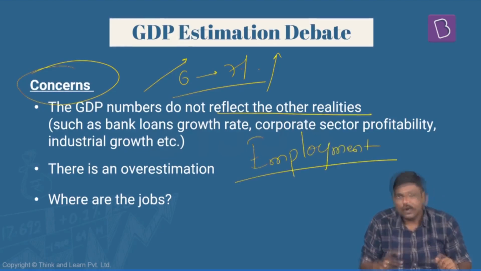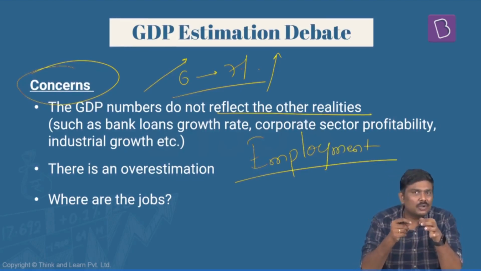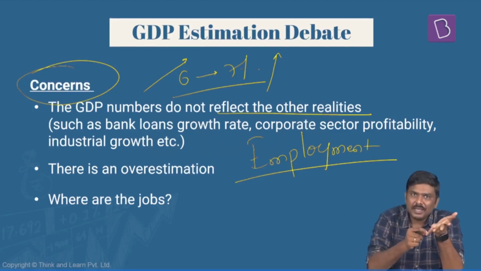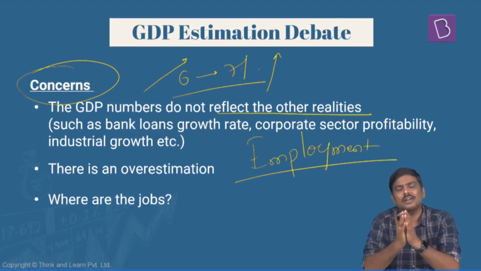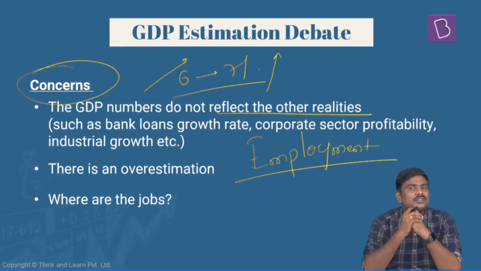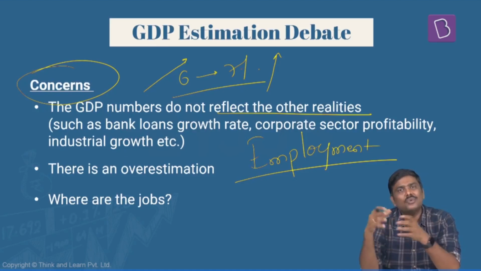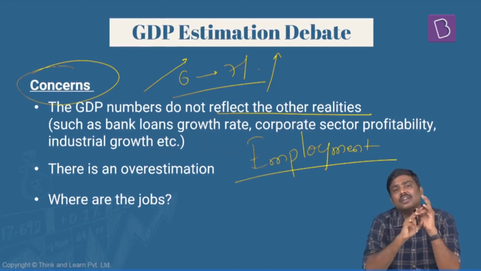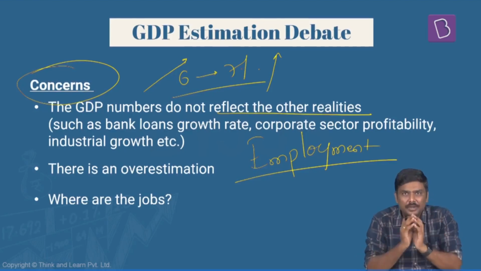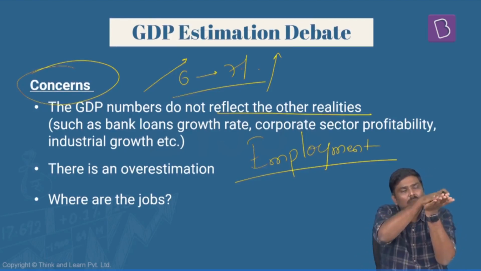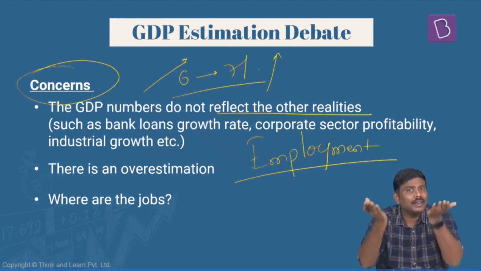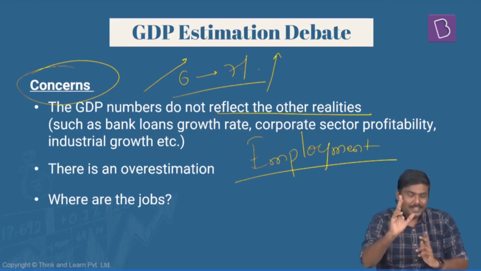So here is the argument. On one side, you say that as per the new methodology, GDP is growing by 6%, 7%, so on and so forth. But the NPAs, non-performing assets, we'll discuss that separately, in the banking sector have increased. Credit offtake, that is loans given by banks to industries, is getting affected. Employment generation is getting affected. The consumption and demand for electricity is affected. So what is this issue here? On one side, GDP is increasing, but that is not being reflected in these parameters, because both of them should be moving in the same direction. That is the argument. That is the precise reason.